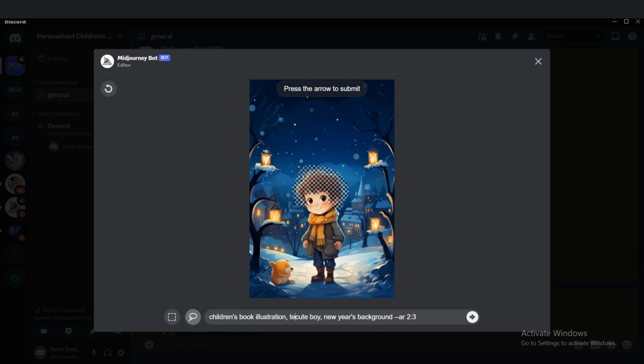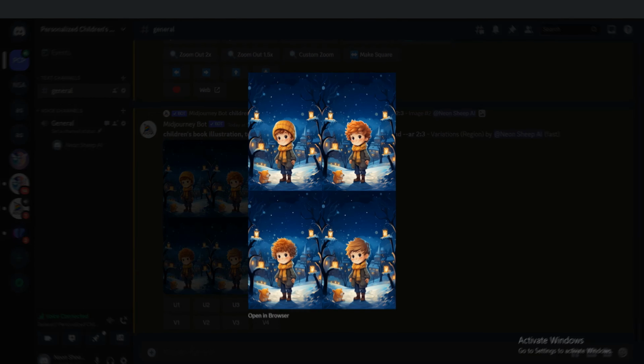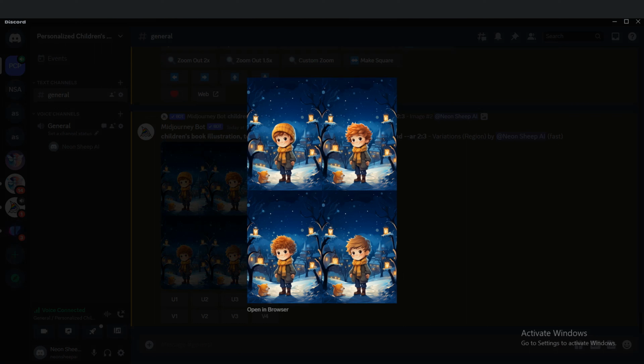Now, I will modify this prompt and add the change I want, which is to alter the hairstyle. You can specify the hairstyle's name or describe whether you want it longer or shorter, and Midjourney will create various variations for you to choose from. It's ready. Check out the variations it created for me. It even added a hat to one illustration.